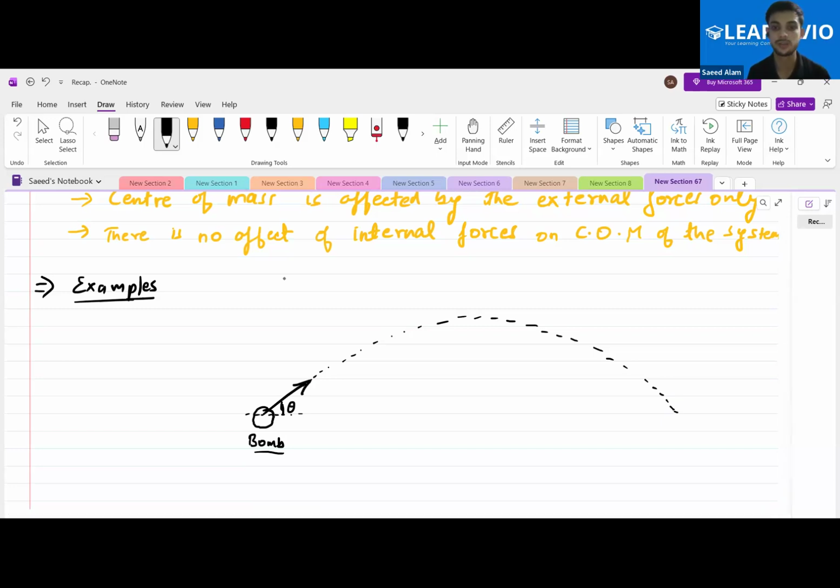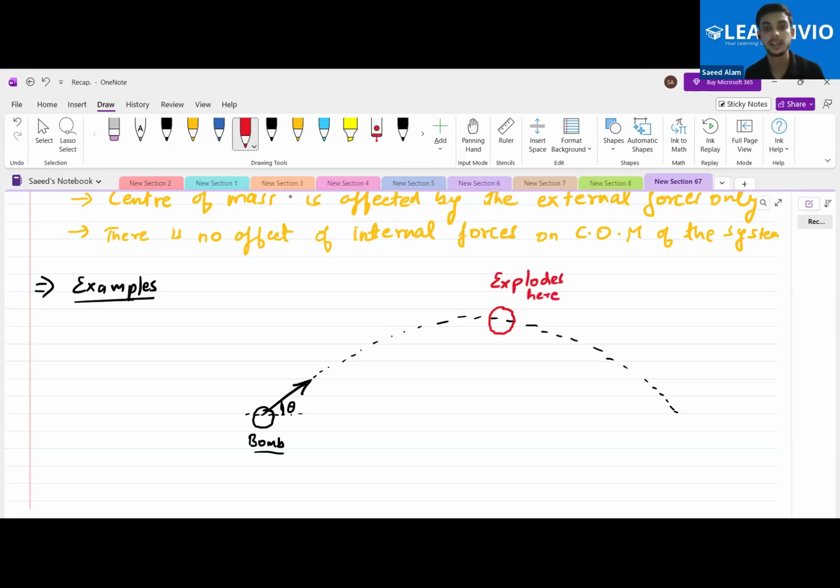You must have heard about this word in your school. This is also a concept of previous chapters, but as we had not completed this, no need to worry about that, because these are some small portions to which we are taking reference here, and they are not related to this chapter in great detail. Now what is happening over here is that if this was a bomb, it needs to explode somewhere. So let us say at any point in time it explodes. Let us choose that instant that it explodes here.